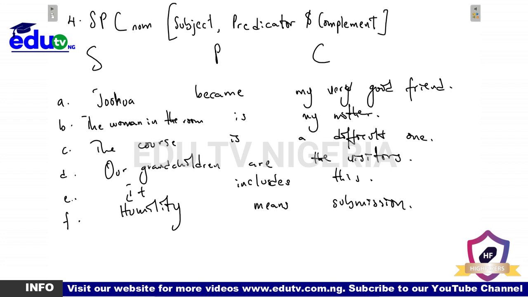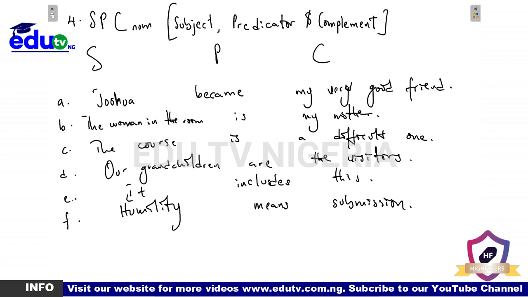It's a grammatical element that maintains an intensive relationship with either the subject or the object in a sentence.